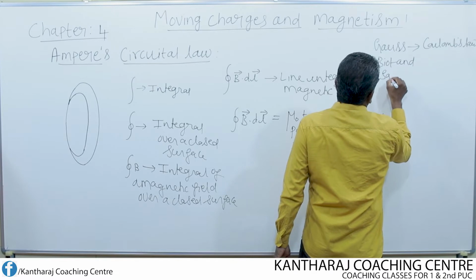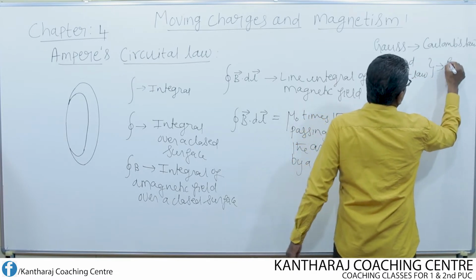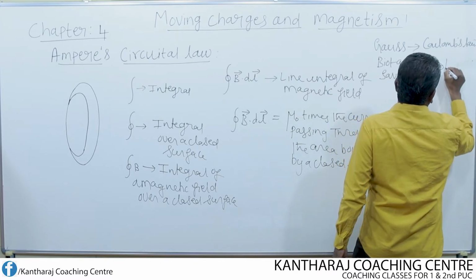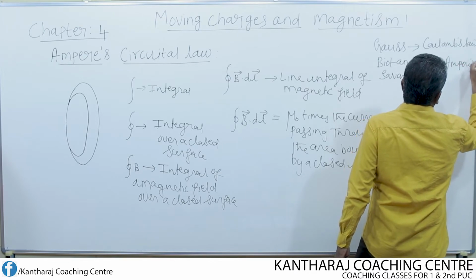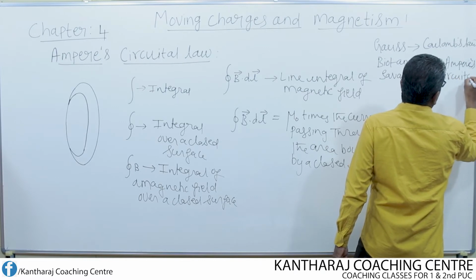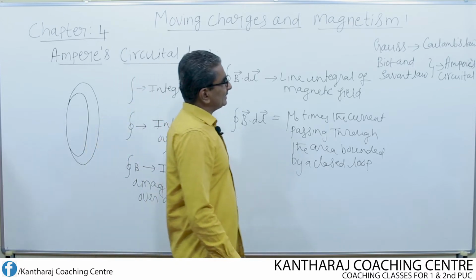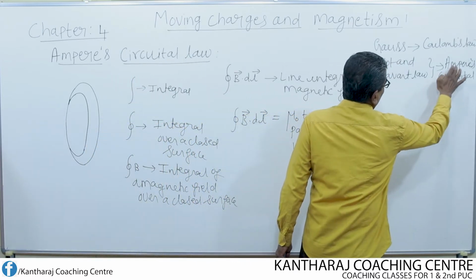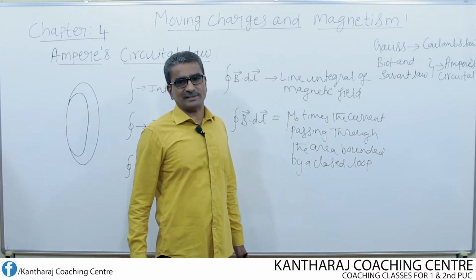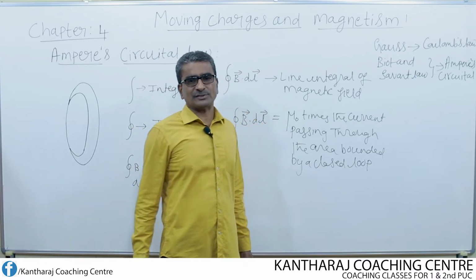For the Biot-Savart law, the alternate law is nothing but Ampere's circuital law in magnetostatics. That means it is very clear that the Biot-Savart law and Ampere's circuital law are not independent, they are related to each other. They are identical, but the statement slightly differs.